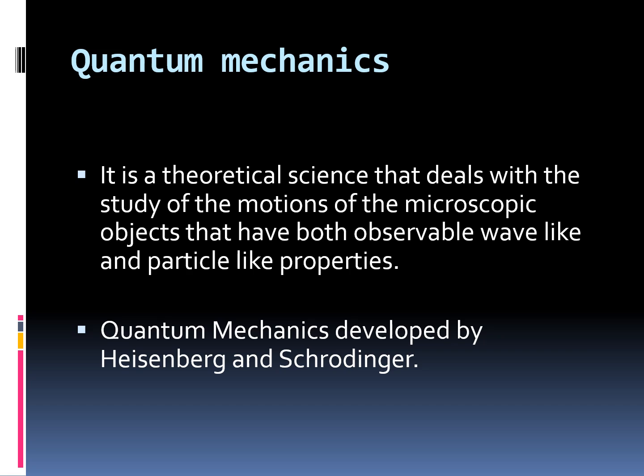So he modified de Broglie's equation, and quantum mechanics was developed by Heisenberg and Schrodinger. And you know what the Heisenberg principle is? Uncertainty. It states that it is impossible to determine simultaneously the exact position and exact momentum.